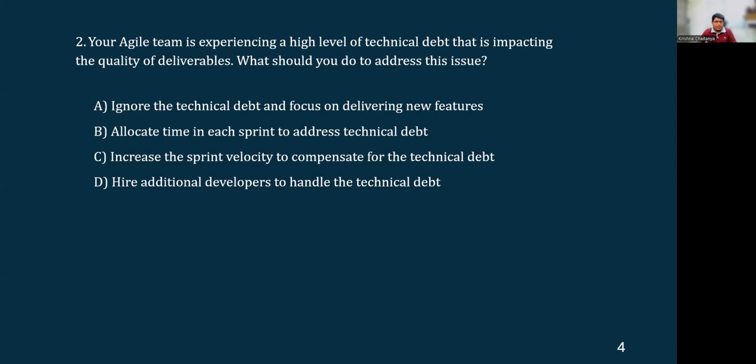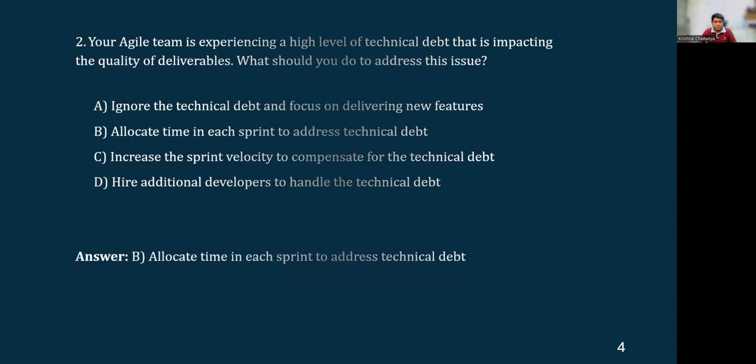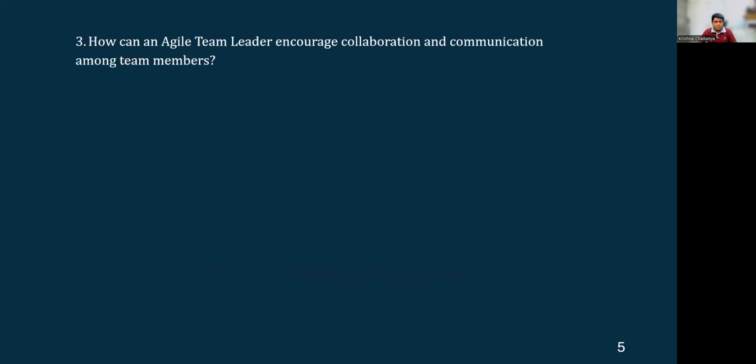So looking at all these options, the best option is option B, allocating time in each and every sprint so that the team can spend certain time on addressing the technical debt and clearing it off, and moving forward with delivering new features as well. Okay, that's the right answer. Moving on to the next question.